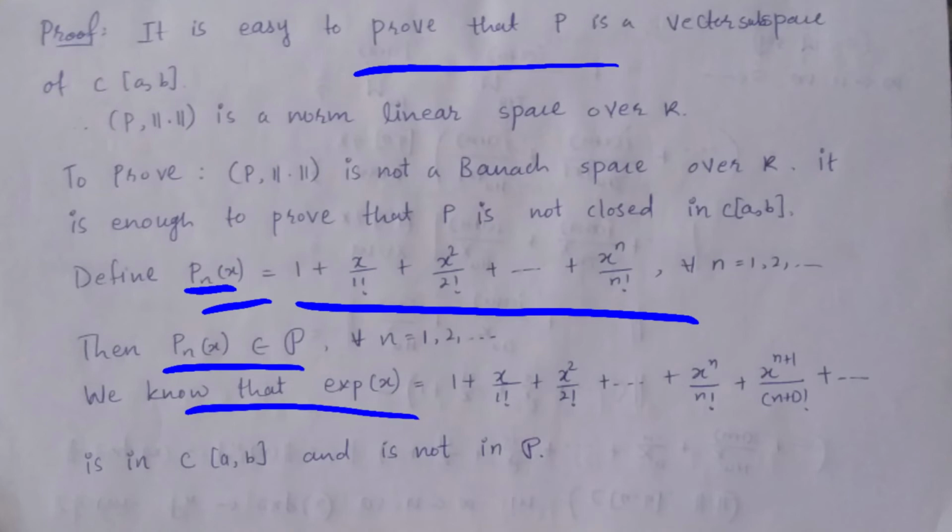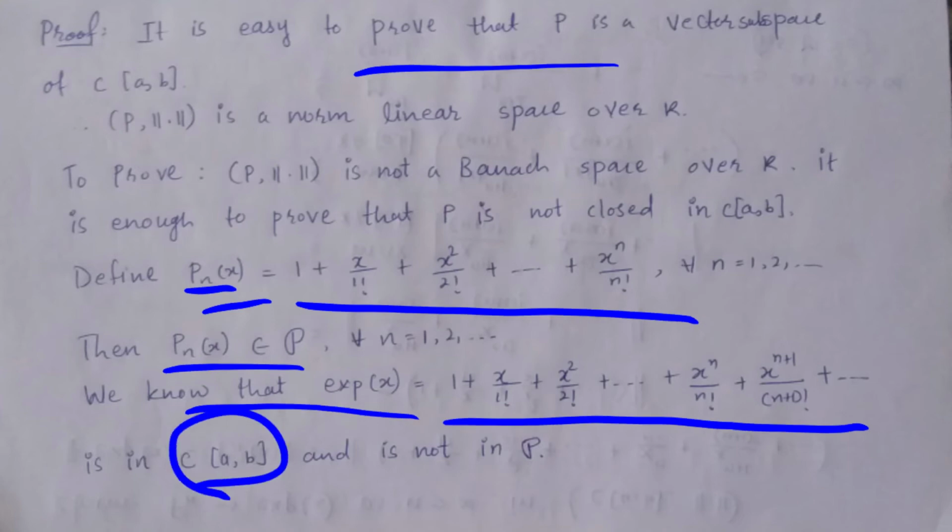So we know that the exponential of x, it means the expansion of e raised to x, is 1 plus x upon 1 factorial plus x square upon 2 factorial plus and so on plus xn upon n factorial plus x to the power n plus 1 upon n plus 1 factorial plus and so on. It is in this space because e raised to x is continuous, right? The graph of e raised to x is continuous.